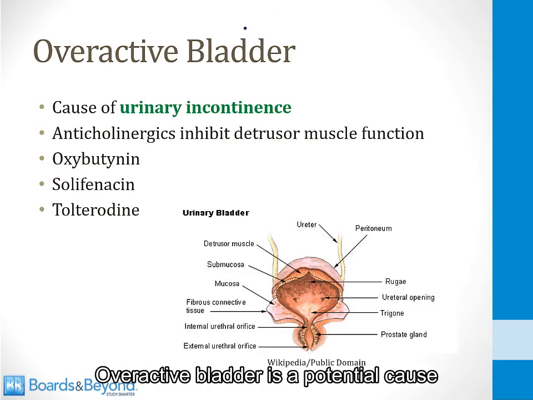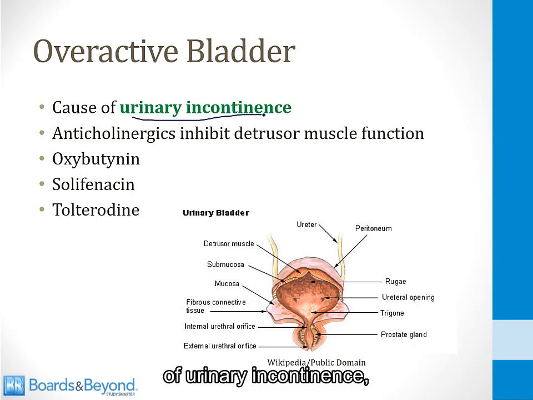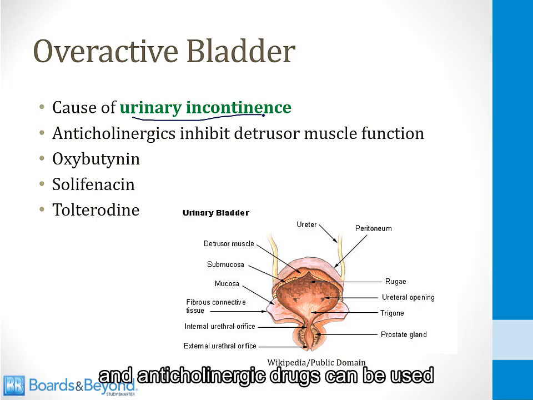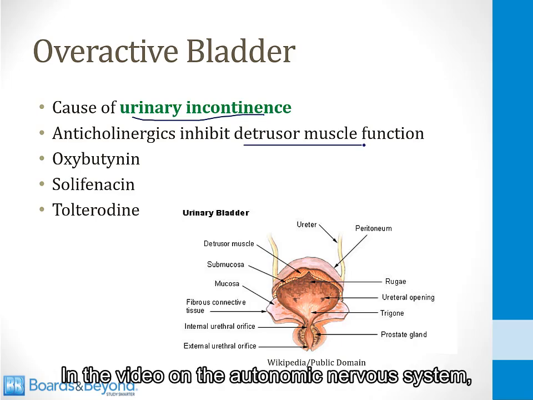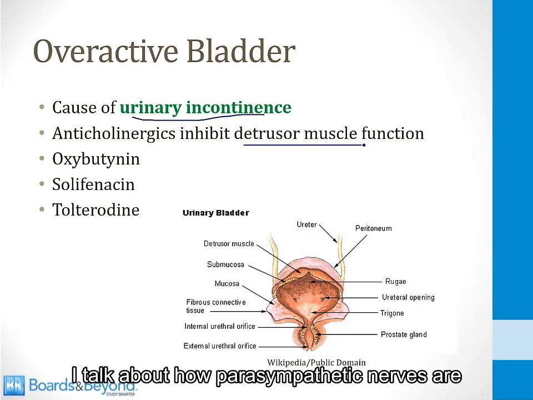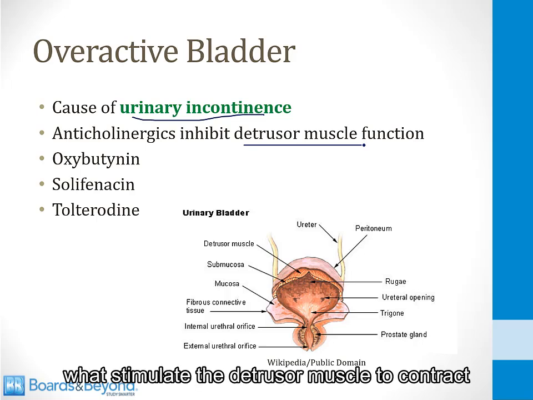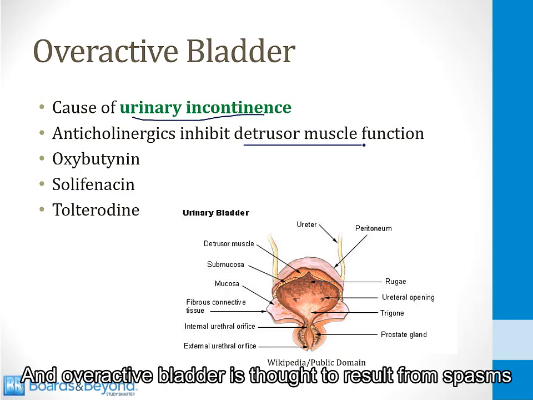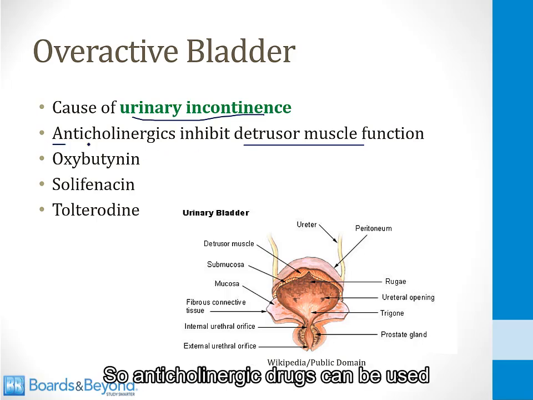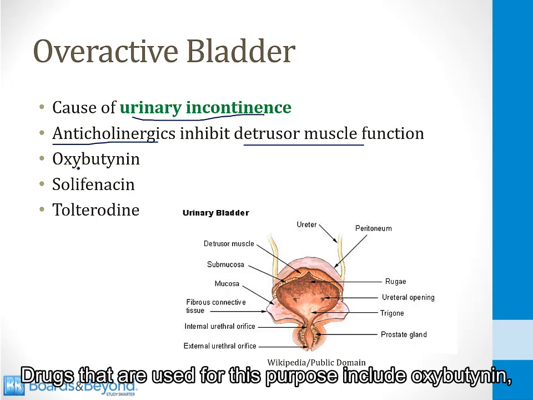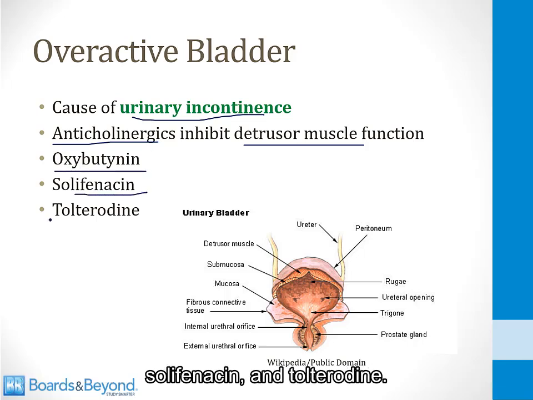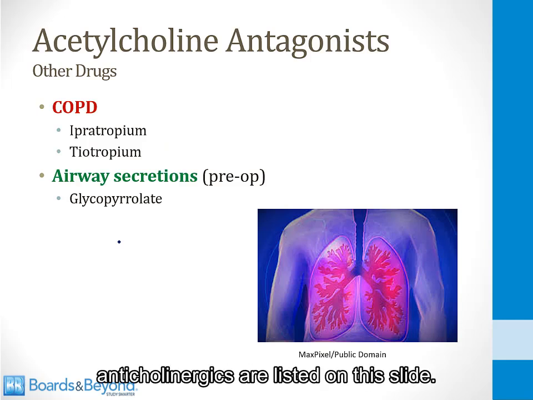Overactive bladder is a potential cause of urinary incontinence, and anticholinergic drugs can be used because they inhibit the detrusor muscle function. In the video on the autonomic nervous system, I talk about how parasympathetic nerves are what stimulate the detrusor muscle to contract so that you can urinate, and overactive bladder is thought to result from spasms or overactivity of the detrusor muscle, so anticholinergic drugs can be used to block this from happening. Drugs that are used for this purpose include oxybutynin, solifenacin, and tolterodine. All three are anticholinergics.